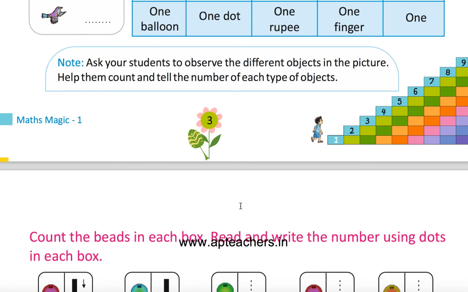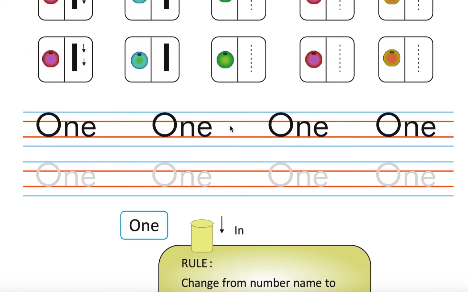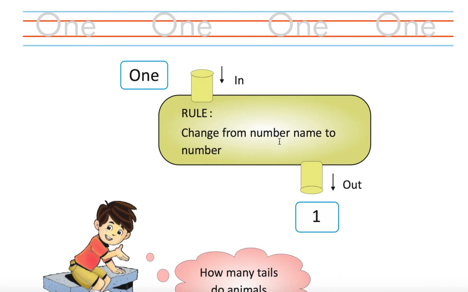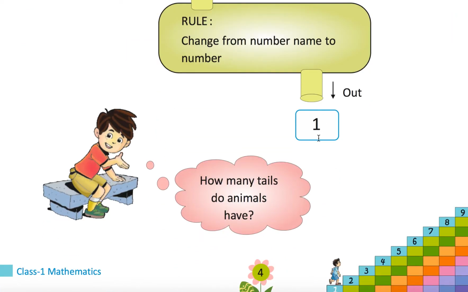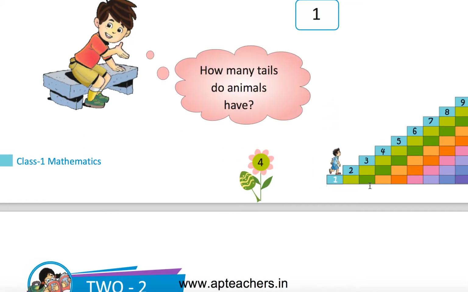Okay. Count the beads in each box. Okay. And write the number one like this. Join the dots, you will get number one. Okay. Rule: change from number name to number. Number name is one. Out is one. How many tails do animals have? Only one tail.